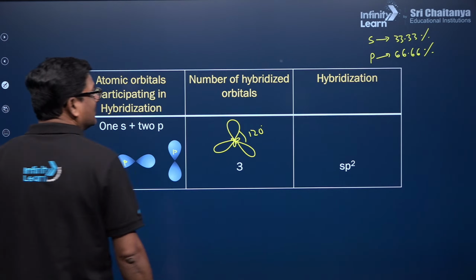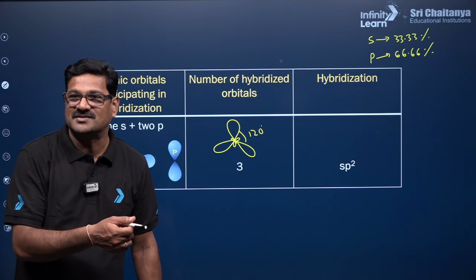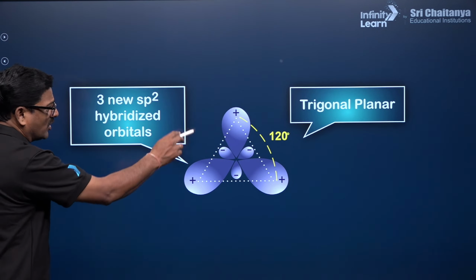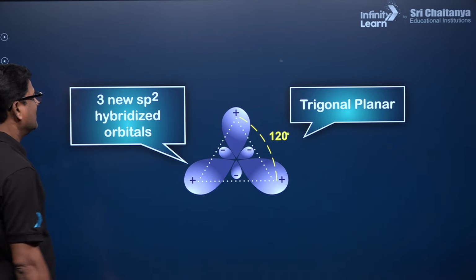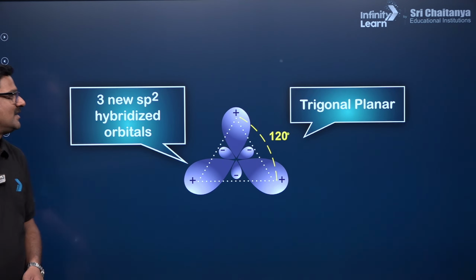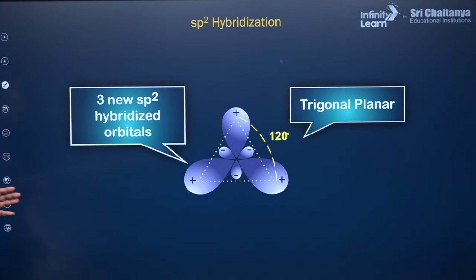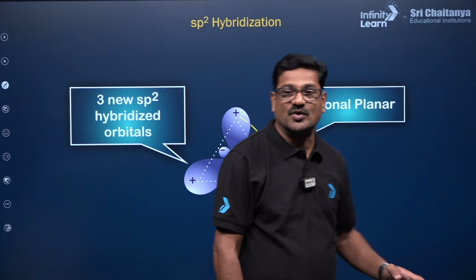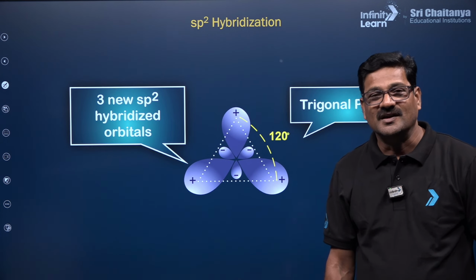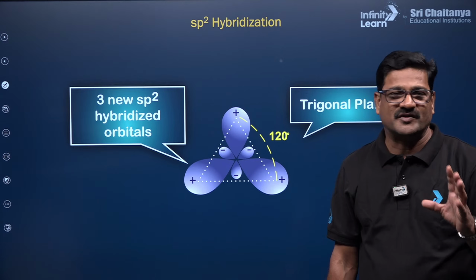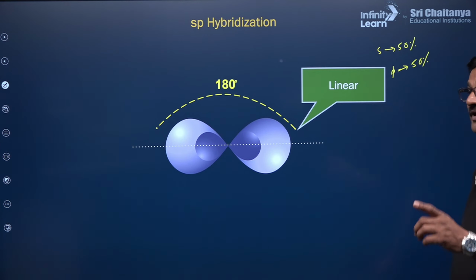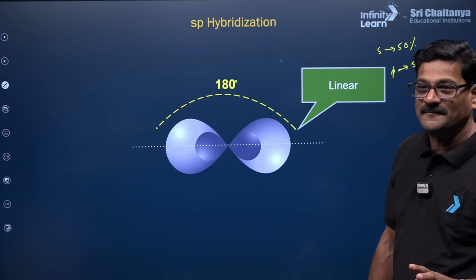Fine. Janisha, you are asking about s character, am I right? Now let's talk about it: it is going to be triangular planar, and the 120 degree angle can be seen. Three new sp2 hybridized orbitals are seen. It is sp2 hybridization, so this is called triangular planar or trigonal hybridization. BCl3, BF3 come under this, and the previous one, BeCl2, comes under the category before this.